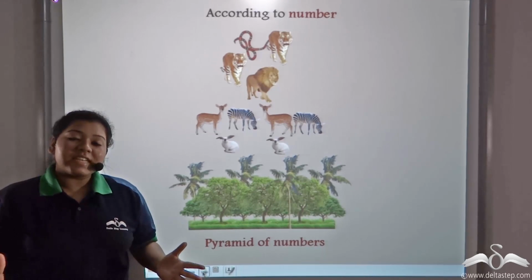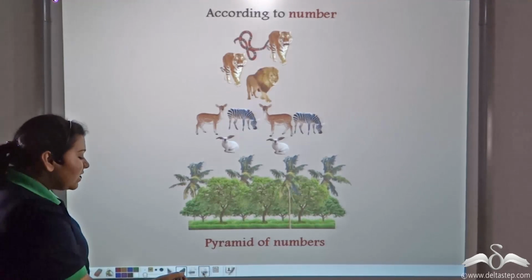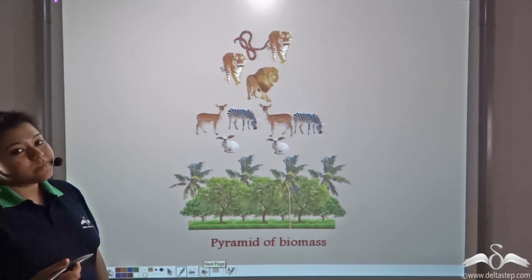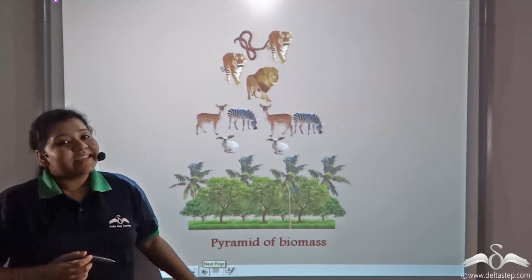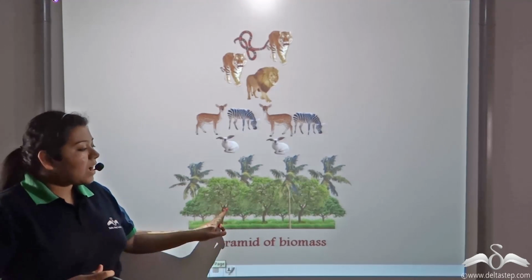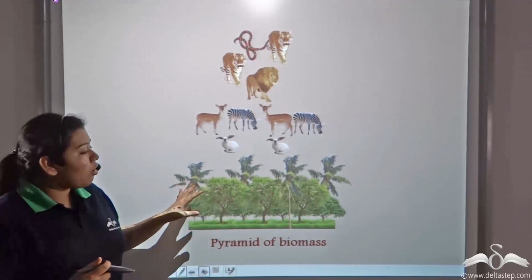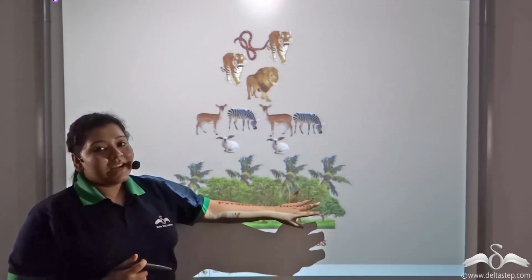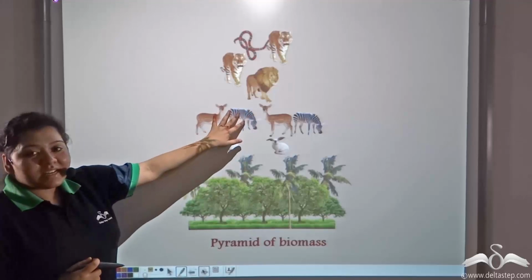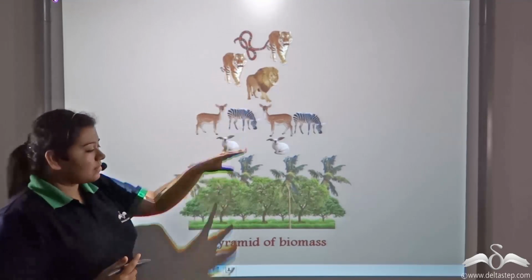Now, biomass is directly dependent on number. If the number increases, the biomass will also increase. So according to that, another pyramid is possible, which is known as the pyramid of biomass. Even here, the plants form the maximum population, and they form the base of the pyramid, followed by the primary consumers, and lastly, the secondary consumers.